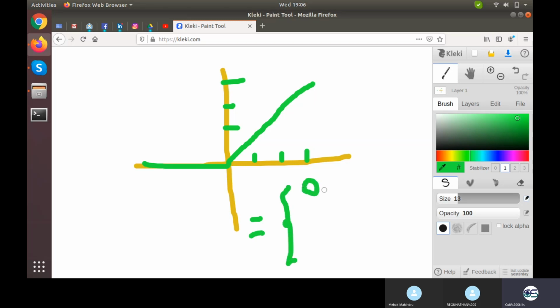It will be 0 for x less than or equal to 0. And what is the second part? mx plus c. Here m is 1 because it is changing by 1 unit. So this is 1, this is 1, this is 1, and c is 0. So mx plus c will basically become x, because c is 0, so it will become mx, and m is 1. So y will basically be x this time.